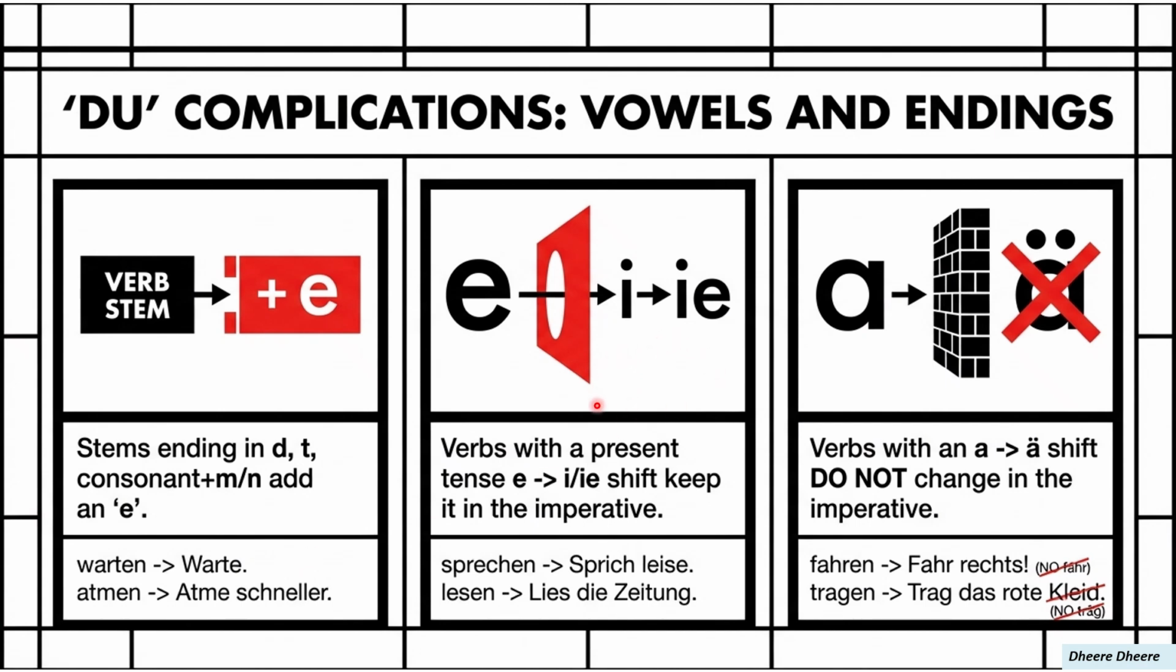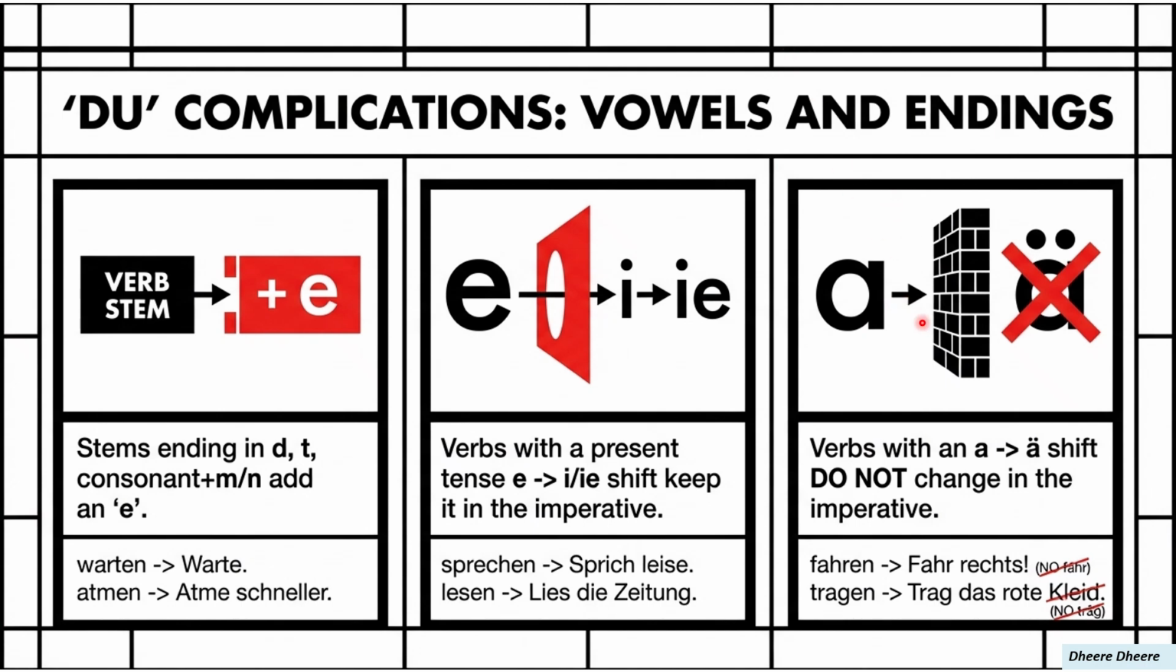Secondly, the verbs in which the stem vowel changes in the present tense also have the same vowel change in the imperative. For example, E becomes I or IE in sprechen or lesen infinitives. So, sprechen becomes sprich, lesen becomes lies. As we saw in our previous videos, we use sprichst or liest for du in the present forms.